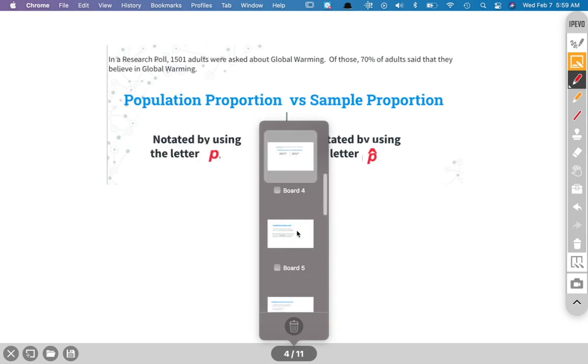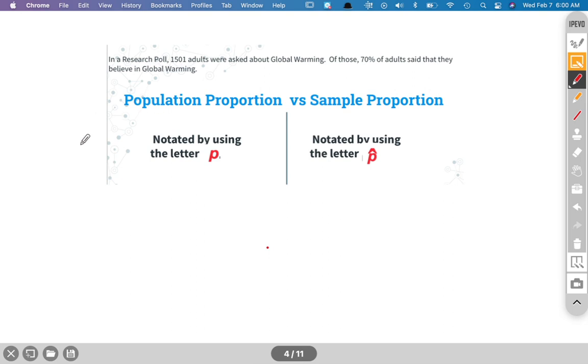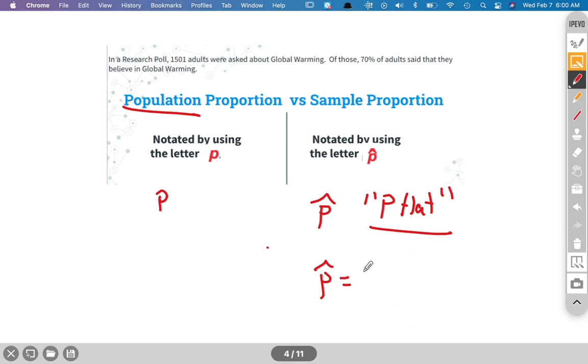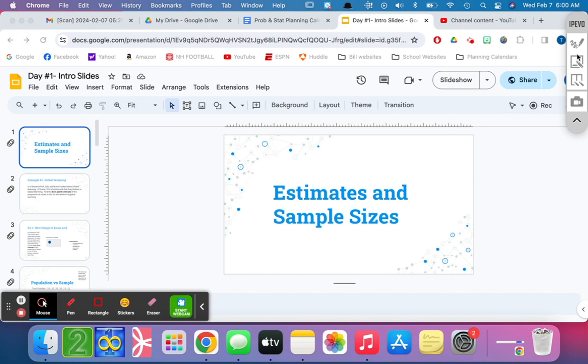Couple vocab, couple notation things. Something to point out: if we're talking about the population, we're going to use P for population, and this thing with the arrow, it's kind of cut off, is read as P hat. It's just the variable that represents the small subgroup. So in this global warming example, P hat is equal to 0.70 because 70% said yes, they do believe in global warming. A little bit of notation as we start working our way towards the actual problems.